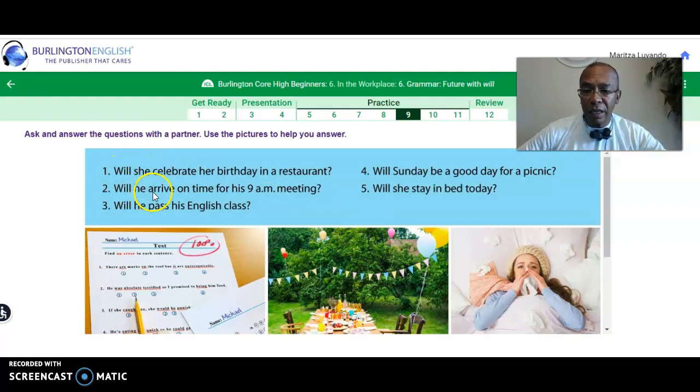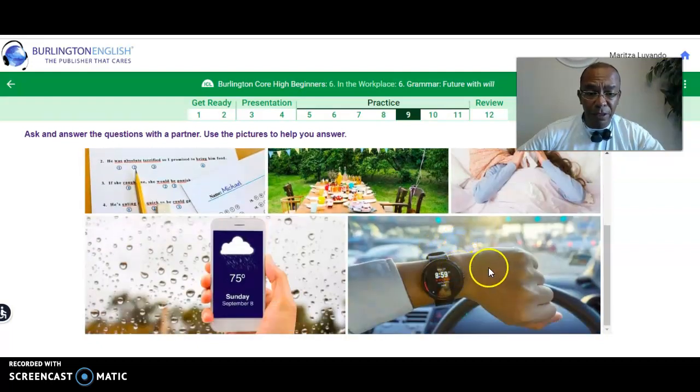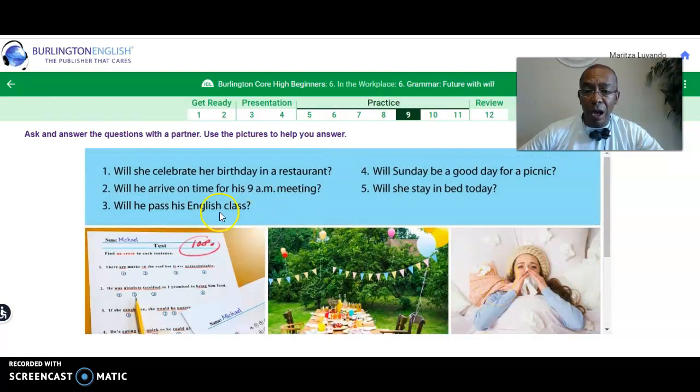Will he arrive on time for his 9 a.m. meeting? Let's find a picture. It's 8:59, right? So is it 9? And he's still in traffic, it seems. So he probably won't. So again, RBAFED, we will use some of the words from this question to begin our answer.